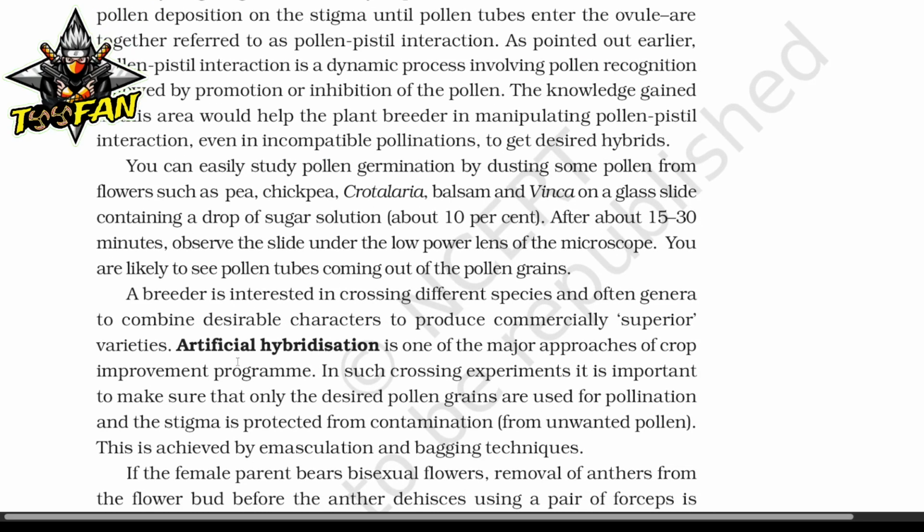A breeder is interested in crossing different species and often genera to combine desirable characters to produce commercially superior varieties. Artificial hybridization is one of the major approaches of the crop improvement program. In such crossing experiments, it is most important to make sure that only the desired pollen grains are used for pollination and the stigma is protected from contamination from unwanted plants' pollen. This is achieved by emasculation and bagging techniques.